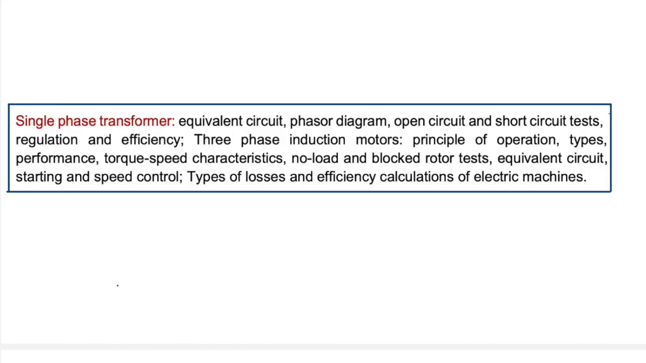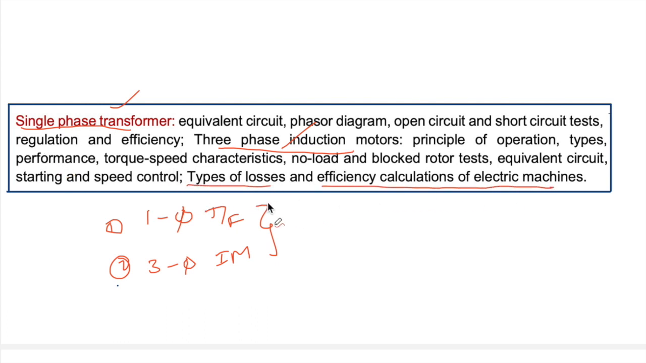Here I mentioned the machines syllabus. Single phase transformer is the first topic, and the 3-phase induction motor is the second topic, right? These 2 topics come under machines, which are included for the electrical circuits subject. And their losses and efficiency are also mentioned here, that means types of losses and efficiency calculations of these particular electrical machines, right?